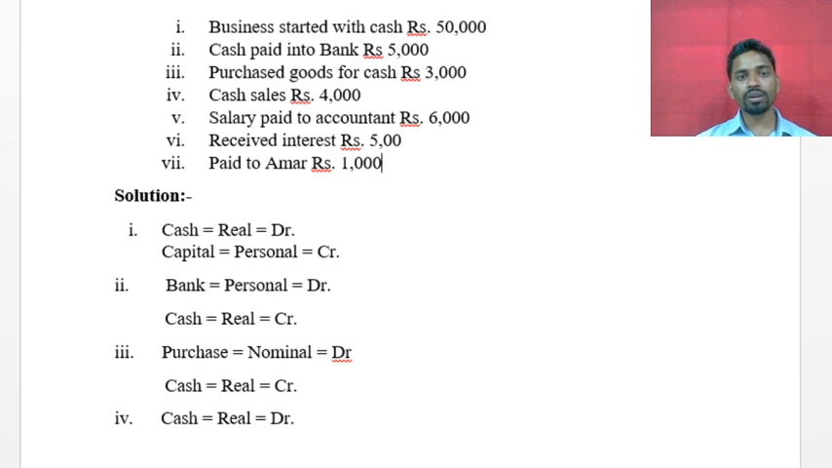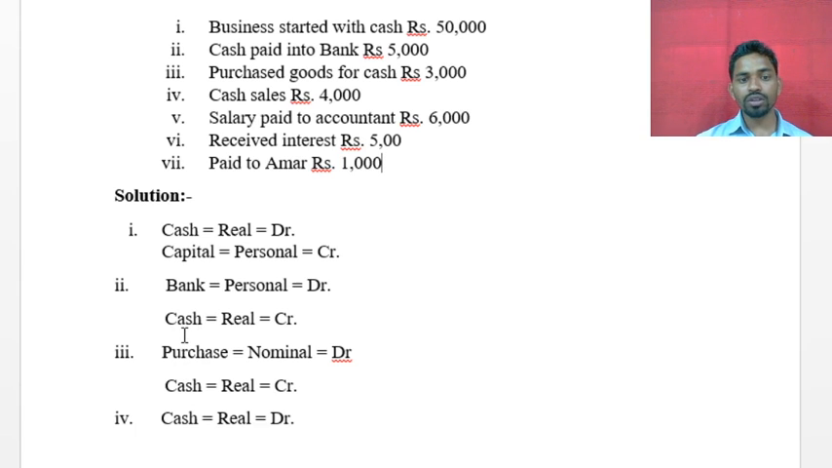Now first of all, ascertain the two accounts and the name of the accounts. Purchased goods for cash means the business purchased some goods for cash. So in this transaction two accounts are affected, which are the purchase account and the cash account. Next, which type of accounts do we have to see?